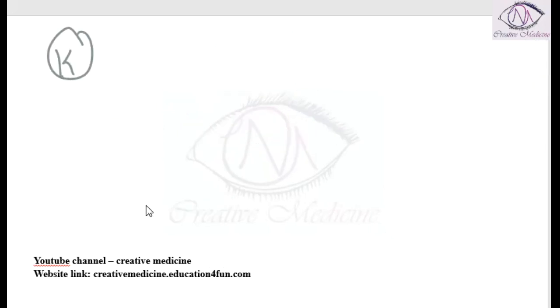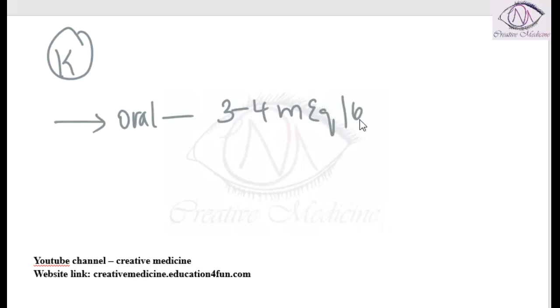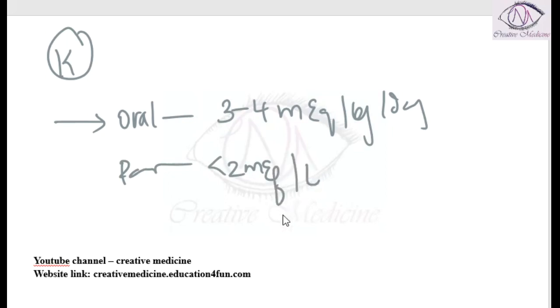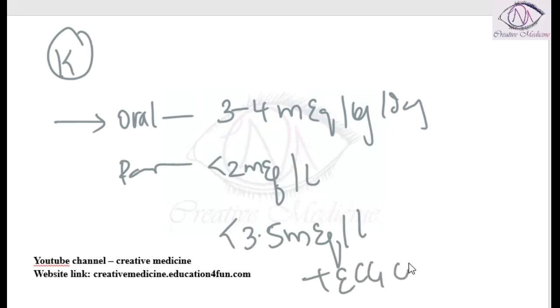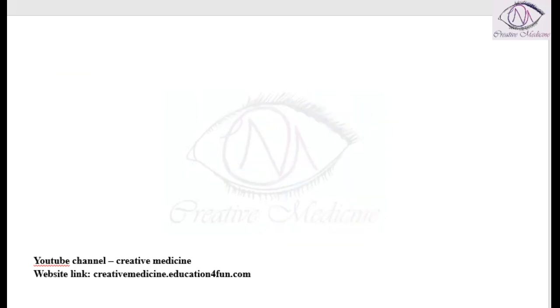Potassium supplementation can be given orally by 3 to 4 milliequivalent per kg per day, or parenterally if the potassium concentration is less than 2 milliequivalent per liter, or if the potassium concentration is less than 3.5 milliequivalent per liter along with electrocardiographic changes, then potassium supplementation is done. If magnesium is low, then we can give magnesium supplementation in the dosage of 0.8 to 1.2 milliequivalent per kg.